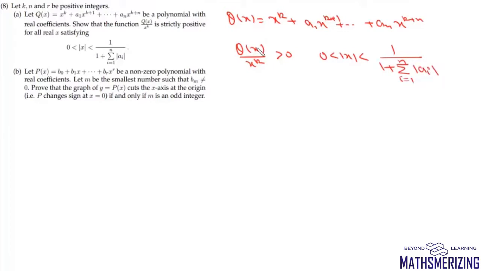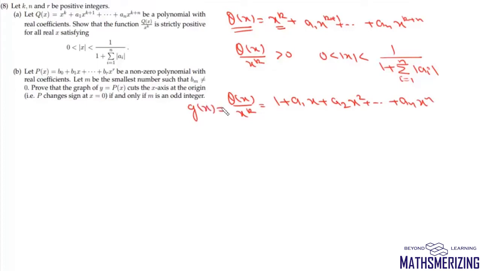Now we look at this Q(x) upon x to the power k, we can write this as 1 plus a1x plus a2x square plus an x to the power n, and let us say this is some function g(x).